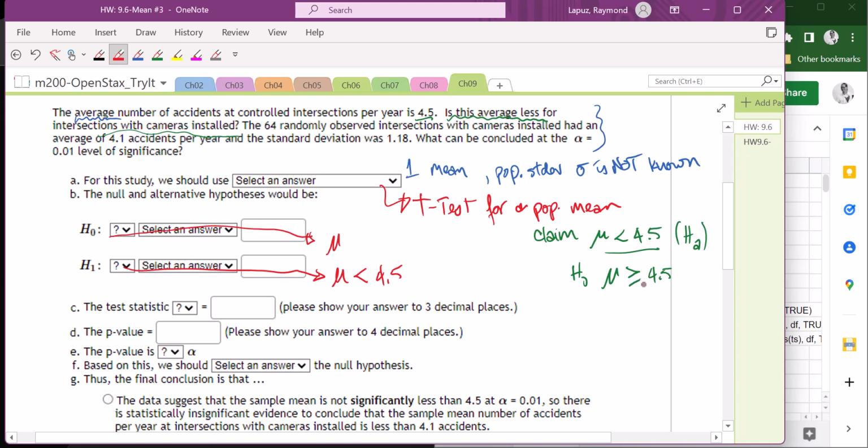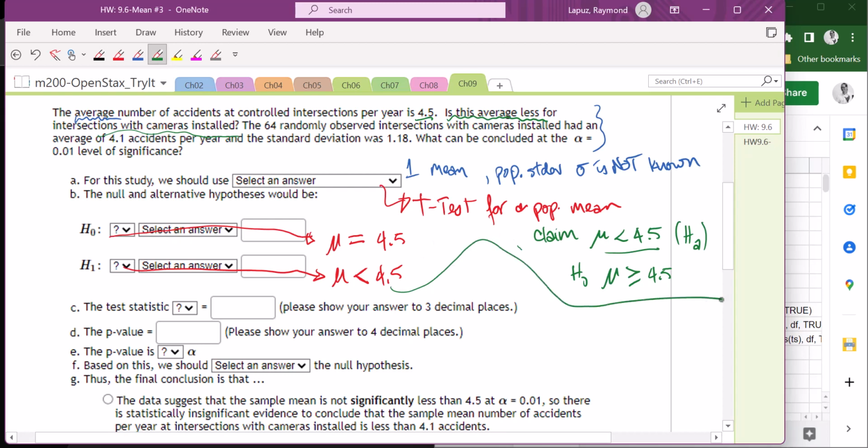Now, if the bigger than or equal to symbol does not exist, a lot of times people just say equal to, since that is what we're going to be testing. If it fits there, then we fail to reject the null hypothesis. But if we do reject that, then we're probably looking at this being less than. So in any case, your mu is still going to be 4.5. All right, so that is your claim, and your hypotheses are set up.